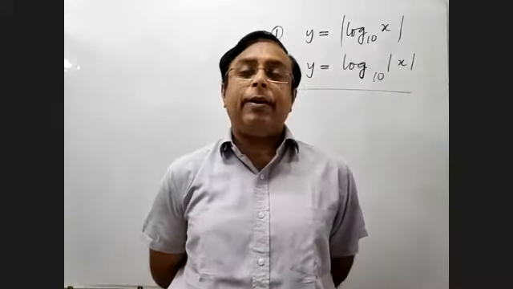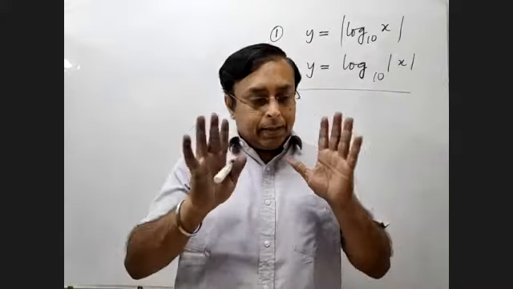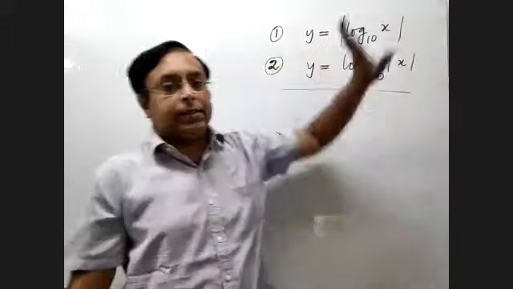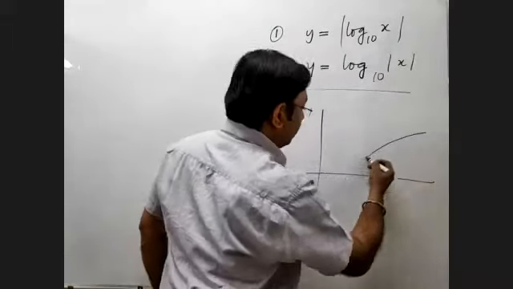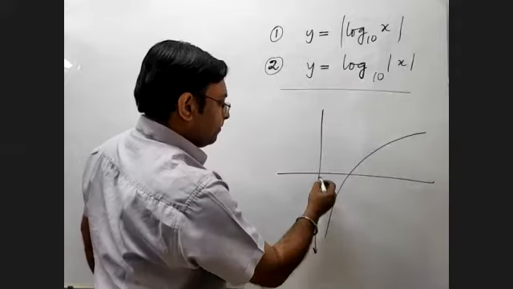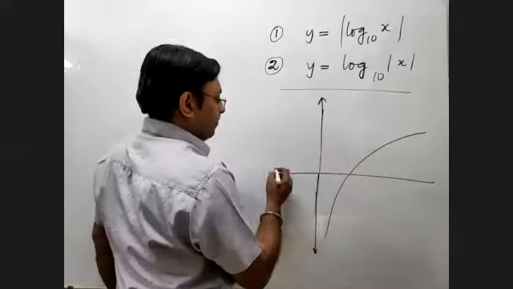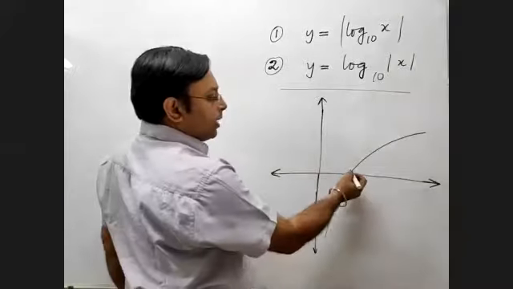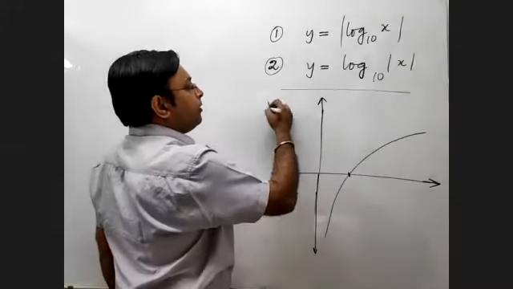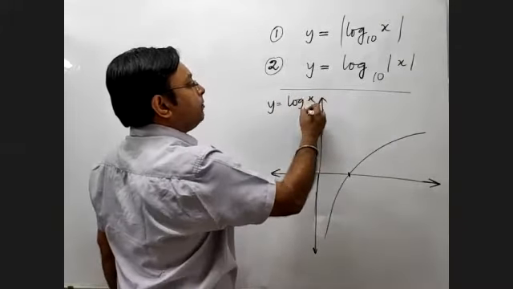Let's now quickly get into academic. See, the first graph is mod of log x. So therefore, log x graph we have already drawn. Log x graph is this one. Hello. So log x graph is this one. Y is equal to log x base 10.